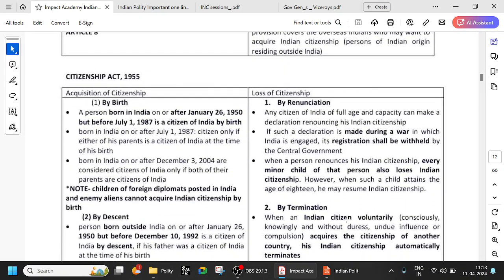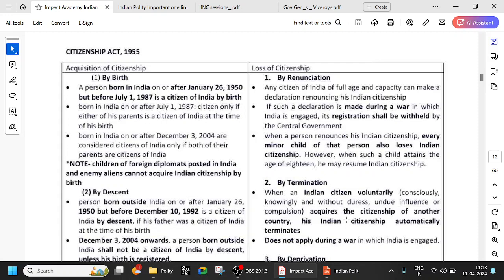So the Citizenship Act of 1955 is also very important. So how do you get the citizenship? By birth. A person born in India on or after January 26, 1950, but before July 1st, 1987 is a citizen of India by birth. And born in India after 1987, you can become a citizen only if either of the parents is a citizen of India at the time of his birth. Born in India on or after December 3, 2004 are considered citizens of India only if both their parents are citizens of India. So try to remember all these points.